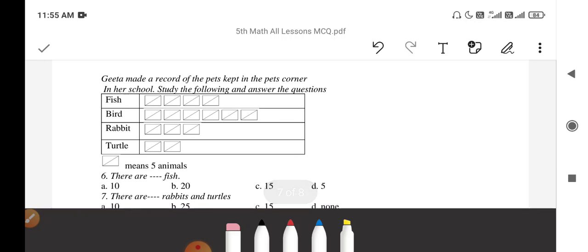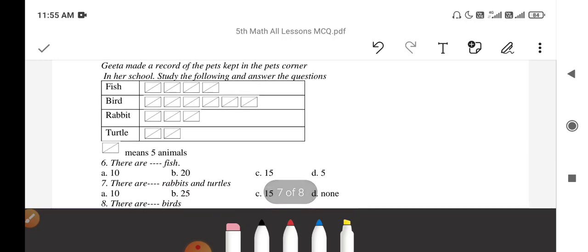Geeta made a record of the pets kept in the pets corner in a school. Study the following and answer the question. So here this is a table of tally marks. You can tell that it is also a pictograph. So one picture means 5 animals.